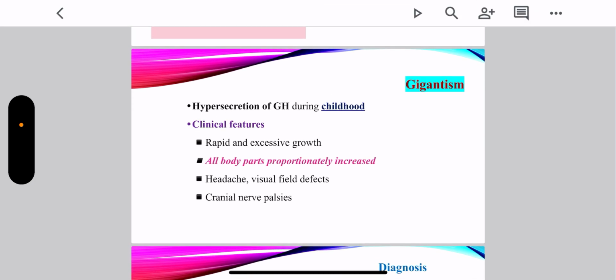Now about gigantism. Hypersecretion of growth hormone during childhood leads to gigantism. Childhood is a very important term that has to be memorized. It will differentiate gigantism from acromegaly. Person will be having rapid and excessive growth, and very important point to note here, all the body parts will be proportionately increased.